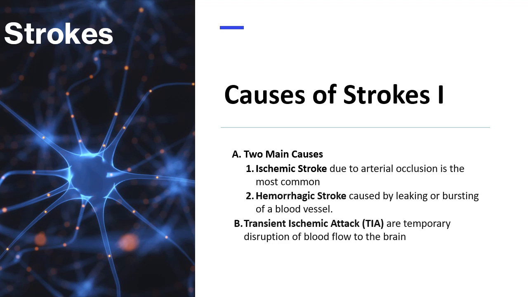Now, let's talk about the causes of stroke. There are two main causes. One is ischemic stroke due to arterial occlusion, which is the most common. Second is hemorrhagic stroke caused by leaking or bursting of a blood vessel. Now, some people may have a temporary disruption of blood flow to the brain known as transient ischemic attack or TIA. It doesn't cause lasting symptoms. We will discuss this in more detail in the next lesson.